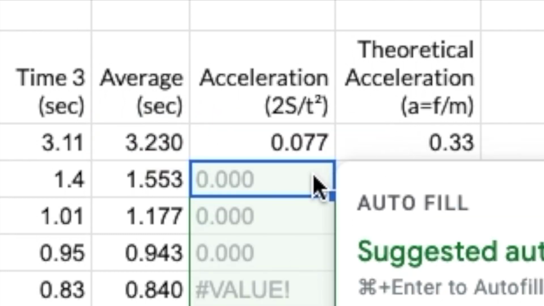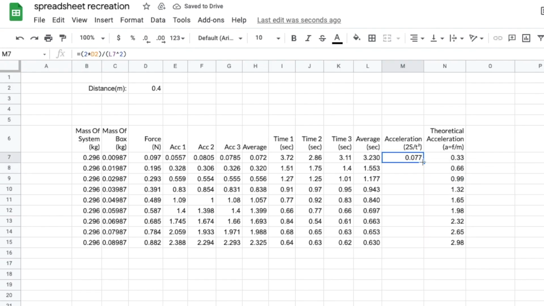And I'm going to make a purposeful mistake here, so I'll do the dragging trick, and already you can see there's a bit of a problem here. Remember when I said Google Sheets and other spreadsheet applications were smart enough to autofill the cells below or elsewhere with the correct formulas and values? Well, it turns out they're not as smart as we first thought. If we select the cell we originally put the formula in and check the formula, we use data from cell L7. And then as we move down a cell, it uses data from cell L8, L9, and so on and so forth, which is what I wanted.